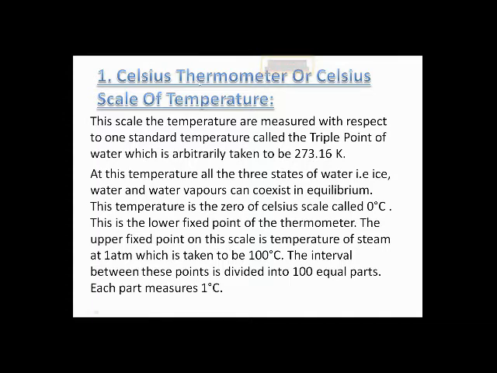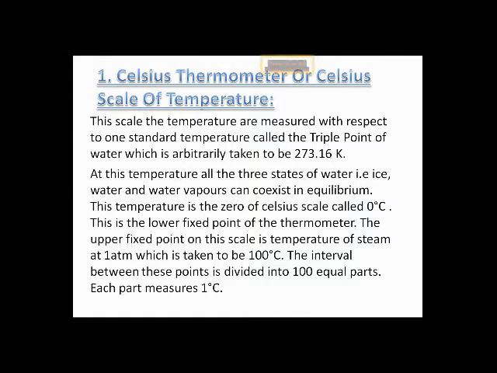Now we discuss the scale of temperature. On this scale, temperatures are measured with respect to a fixed temperature called the triple point of water, which is arbitrarily taken to be 273.16 Kelvin. This means the initial point from where it starts is 273, ending at 373 Kelvin.